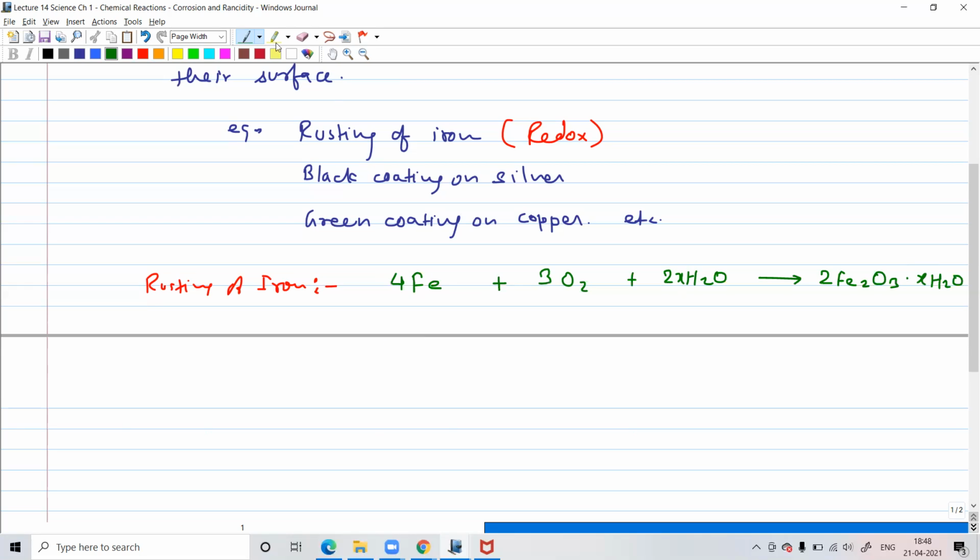Okay, so what's happening here? Iron is there, oxygen is there, and there has to be some amount of water.